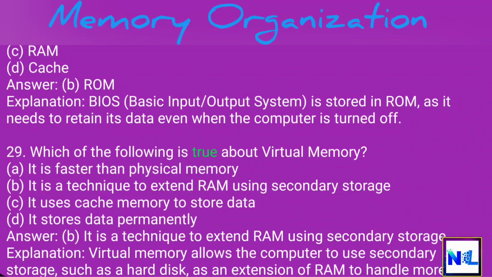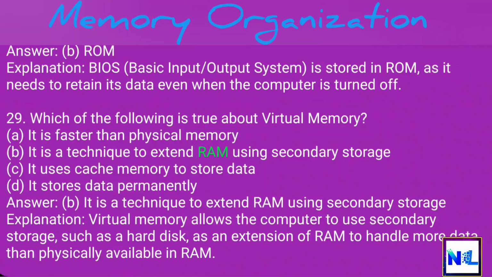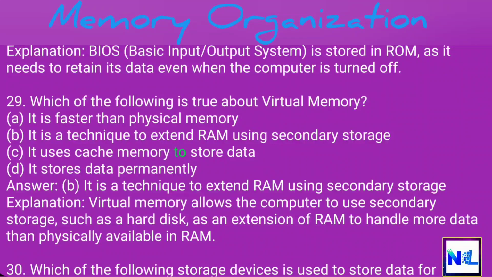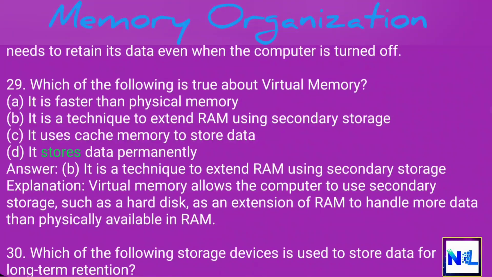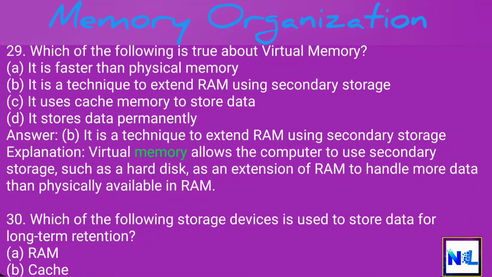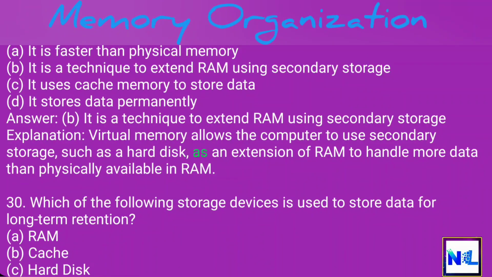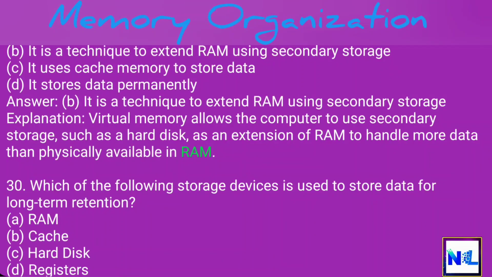29. Which of the following is true about virtual memory? A. It is faster than physical memory. B. It is a technique to extend RAM using secondary storage. C. It uses cache memory to store data. D. It stores data permanently. Answer: B. It is a technique to extend RAM using secondary storage. Explanation: Virtual memory allows the computer to use secondary storage, such as a hard disk, as an extension of RAM to handle more data than physically available in RAM.